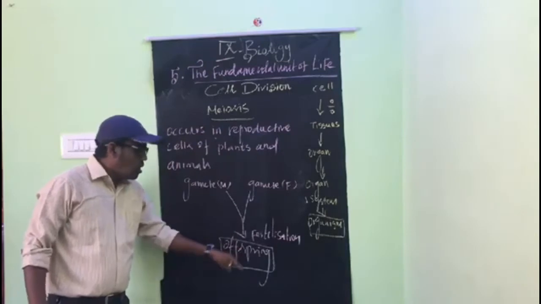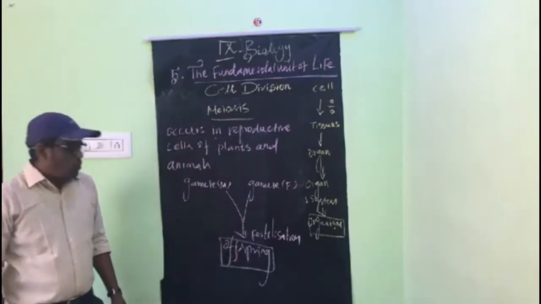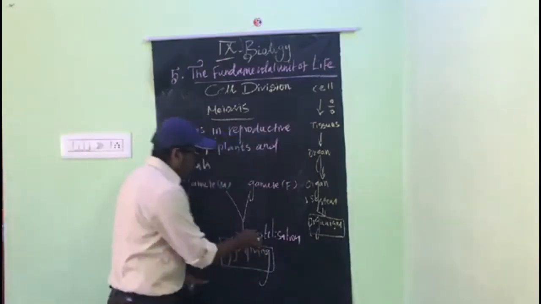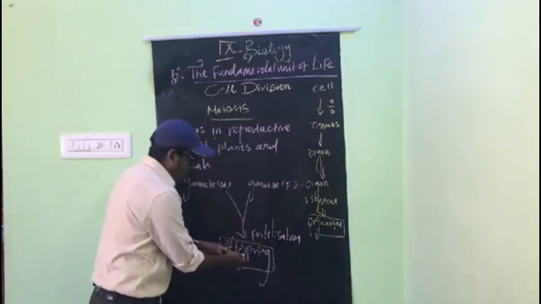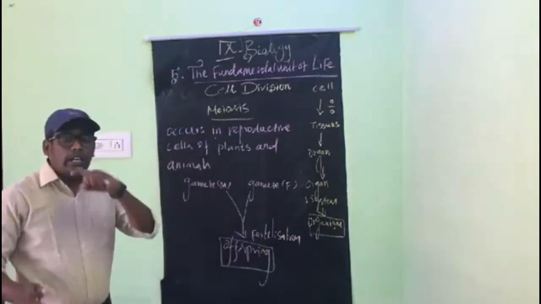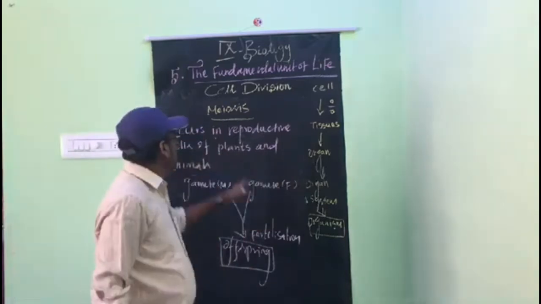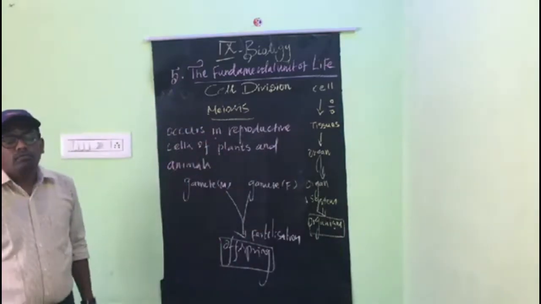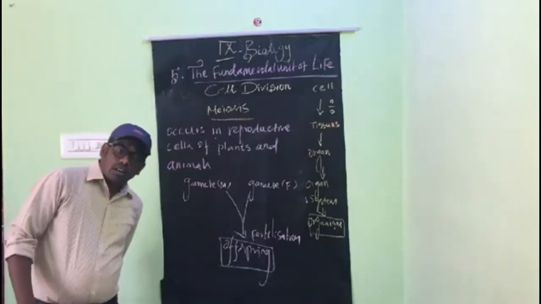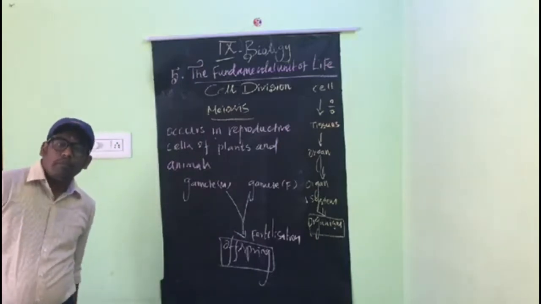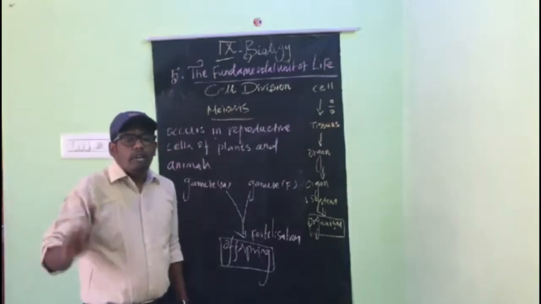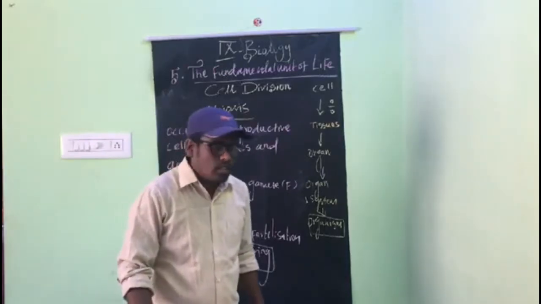From the embryo, offspring are formed. Between fertilization and offspring, many divisions occur in the cell, and that is called meiosis. For developing a complete organism, the meiosis divisions occur.